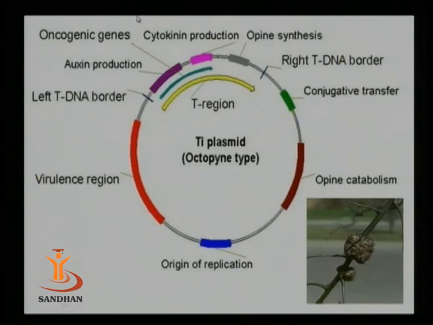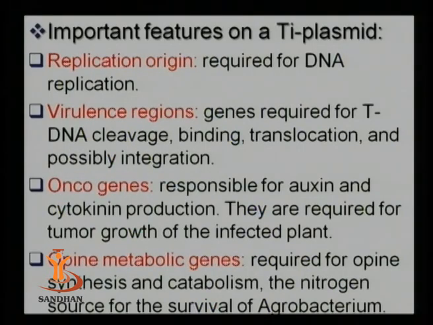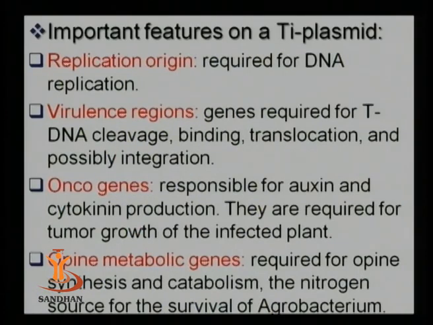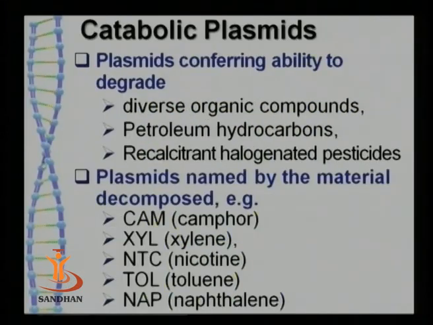If you remove these genes, the plasmid with the T-DNA that remains is a very good vector for the introduction of any foreign gene into the plant cell, and you can produce a transgenic plant having desirable characteristics, which we'll see later on.